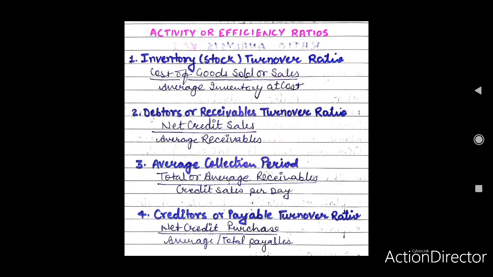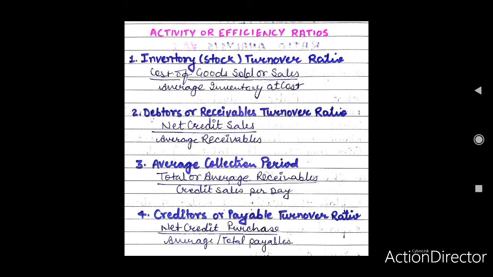It can also be calculated by total or average payables divided by net credit purchases per day, and net credit purchases per day can be calculated as net credit purchases divided by 365 or 360.